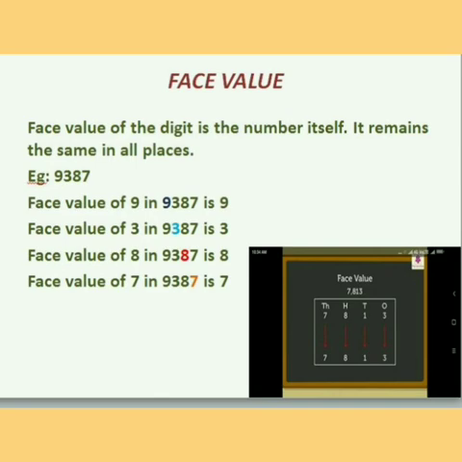Next, considering one more example, 7813. First, we have to arrange this in their place value chart. 3 in ones place, 1 in tens place, 8 in hundreds place, and 7 in thousands place. Next, the face value of 7 is 7, 8 is 8, 1 is 1, and 3 is 3. Hope you clearly understood about the face value.